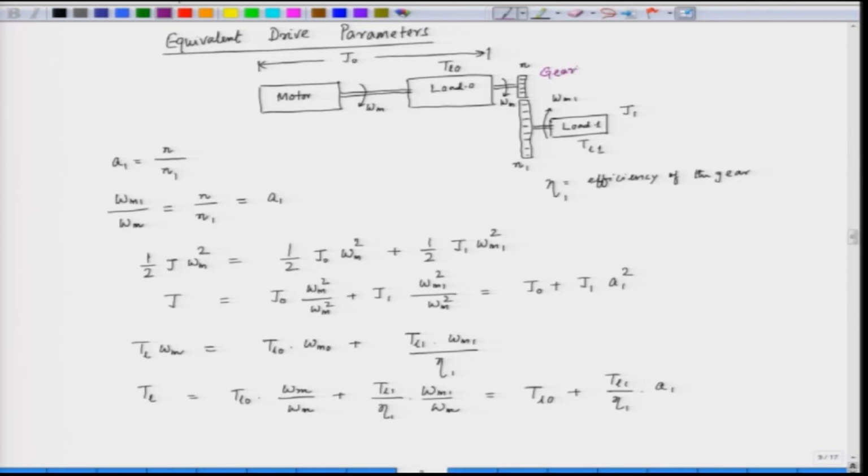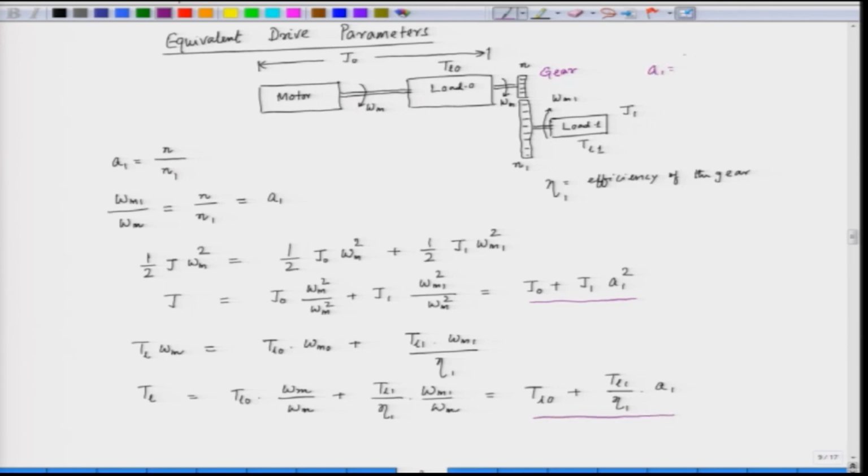the equivalent parameters, for example, the inertia appears as J naught plus J 1 A 1 square, and the torque which is seen by the motor appears as T L naught plus T L 1 by eta 1 into A 1. A 1 is the gear ratio.